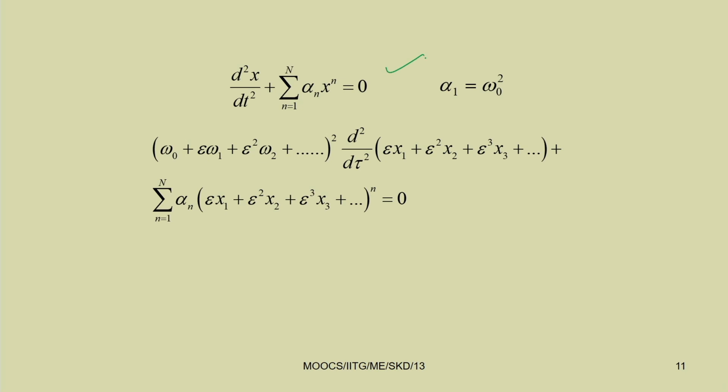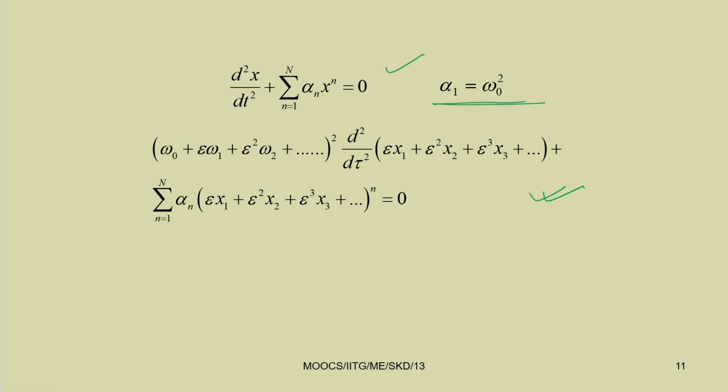may come to the trivial state, that means finally it may come to 0. So, if you are taking this equation in this form, that is d square x by dt square plus alpha 1 x plus alpha 2 x square plus alpha 3 x cube up to cubic order, then alpha 1 equal to omega 0 square. So, now by substituting that previous equation, we can write this equation in this form, that is omega 0.